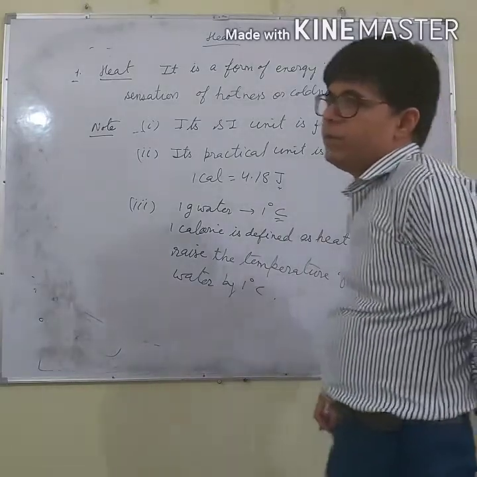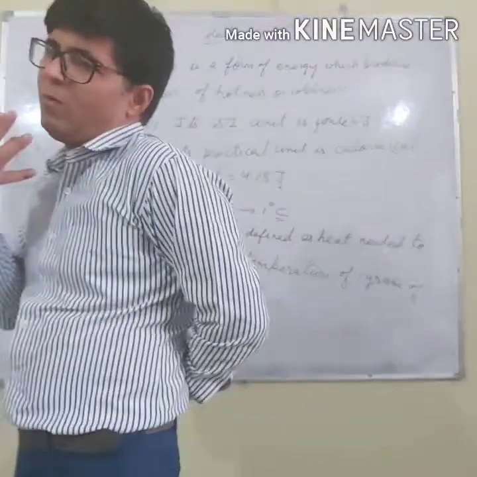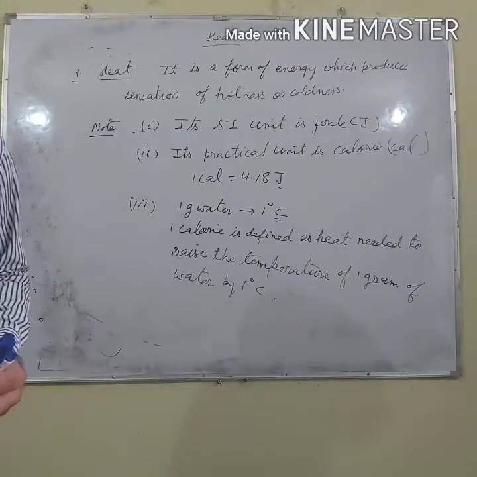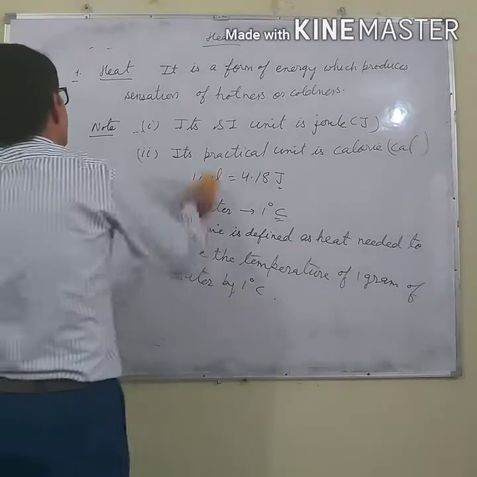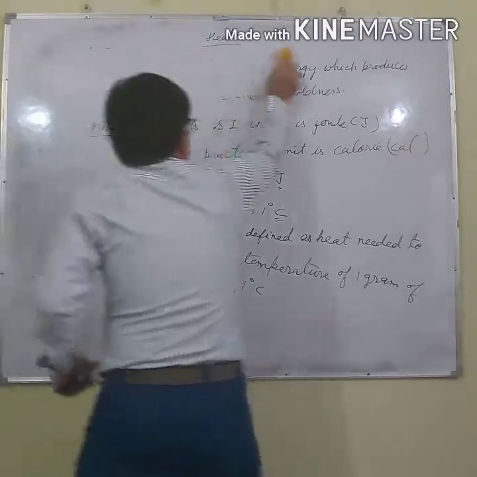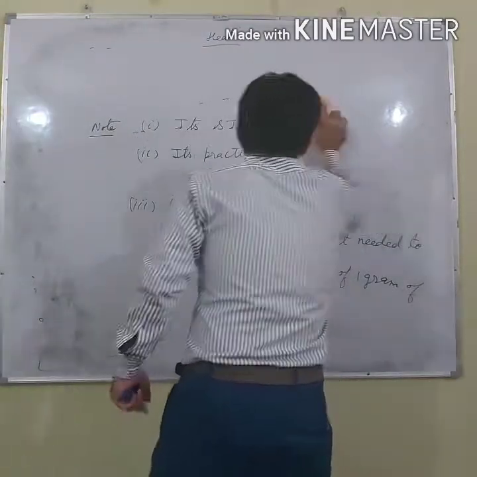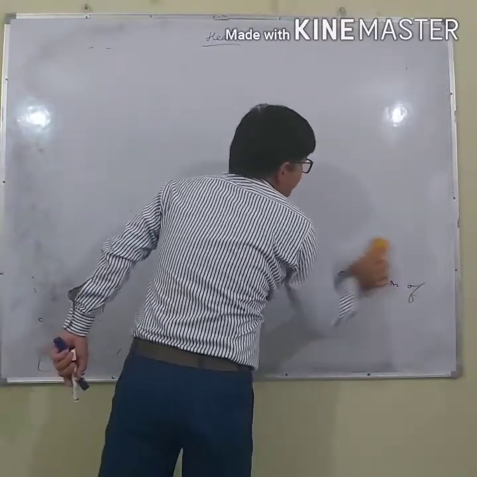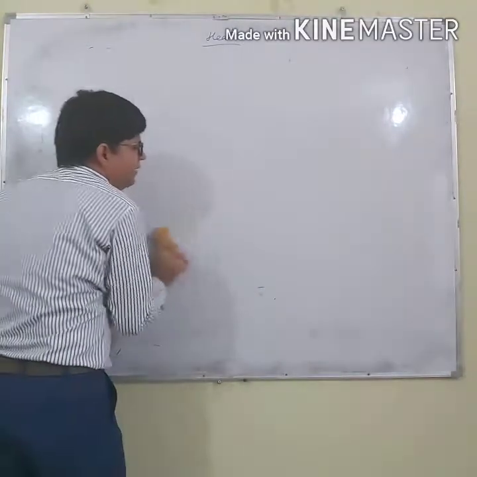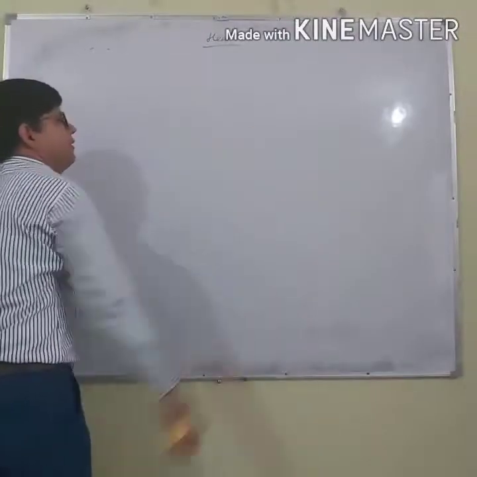Now we are going to discuss why some objects appear hot and why some objects appear cold. So let us discuss this. Listen, I am telling you a very simple reason behind this.